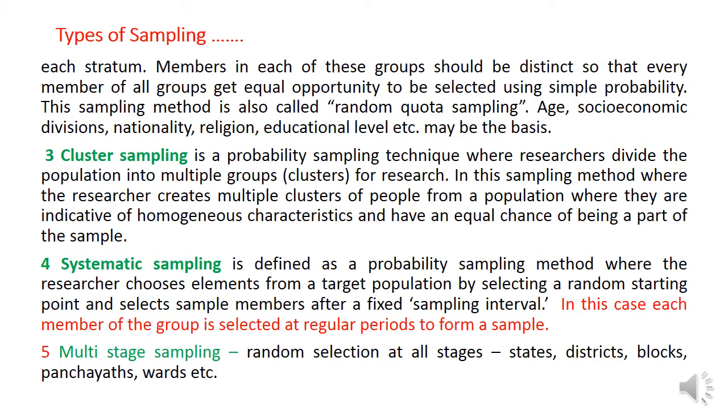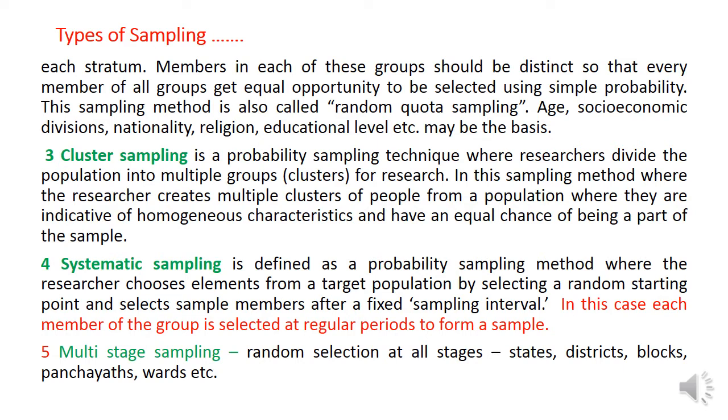Age, socio-economic divisions, nationality, religion, educational level, etc. may be the basis. For example, we are going to study consumers. We want to group the consumers into, for example, male and female. So there are two strata. You have to select some samples from the male category and some from the female category. Selecting samples from the different subpopulations or strata is followed in this sampling method.